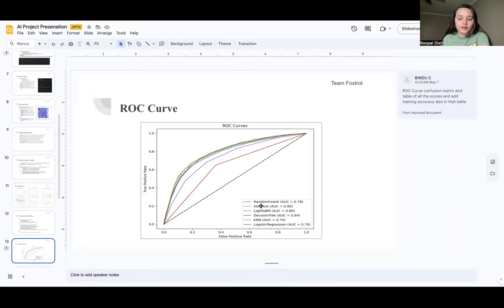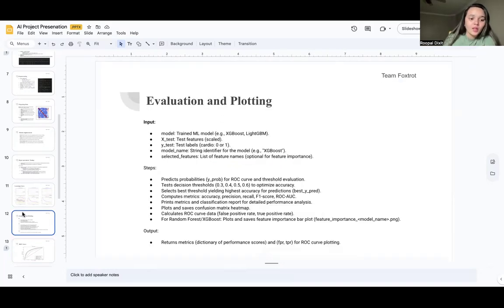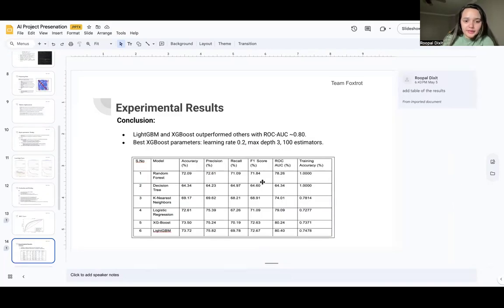You can see random forest got like 78% accuracy, XGBoost got 80%, LightGBM 80%, decision tree 64%, KNN 74, logistic regression 79. So this is important, and these are the accuracies that actually mattered most. You can see the accuracy, precision, recall, F1, ROC, and training accuracy.